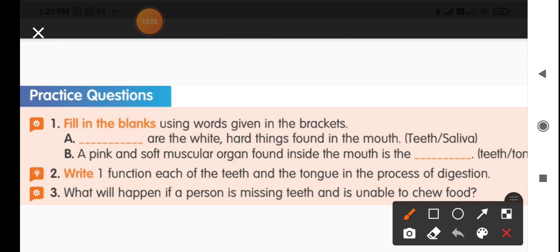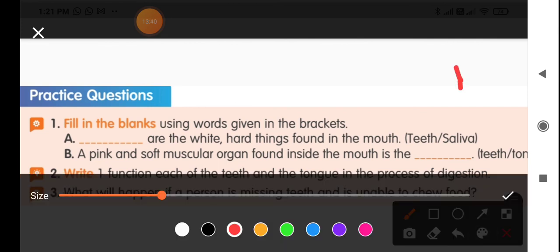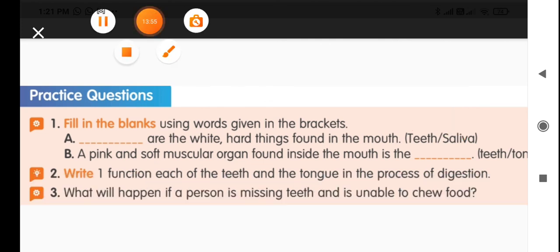When his teeth fall off, he cannot chew the food properly, but there is no other way. He needs to take liquid food to get nutrients for his body. Yes? So this is all about your digestive system, and now you need to go through this from the textbook, page number 19. Read it clearly and then try to answer the questions given in the practice column and the workbook questions too.